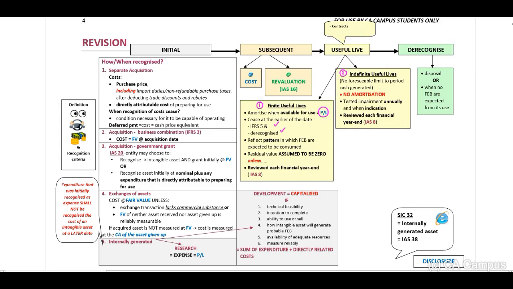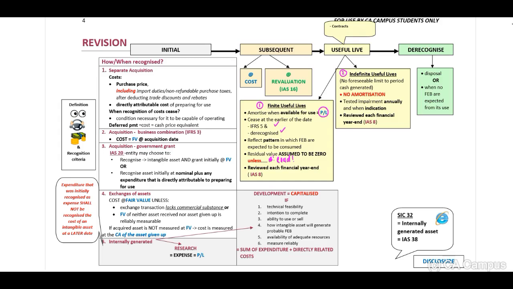And important, your residual value will be assumed to be 0, guys, unless they indicate to you that there is a residual value. Therefore, please read. And you need to review the residual value amortization useful life period at the end of each financial year end.